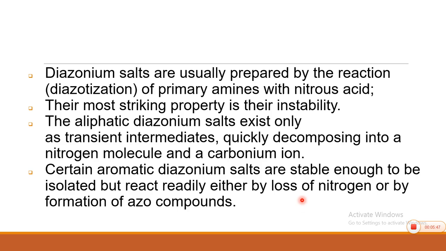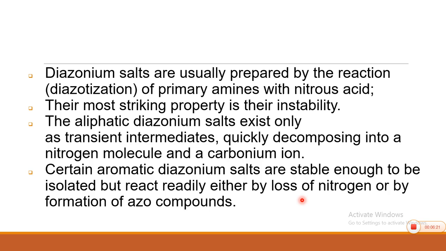Diazonium salts are prepared by the diazotization reaction. Diazotization is the process, or the reaction, in which the primary amine is converted into diazonium salt. Primary amine has an NH2 group and the diazonium salt has an N2X group. So, NH2 to N2X is the transformation. This transformation is carried out by using nitrous acid. Aliphatic diazonium salts are very reactive and unstable.